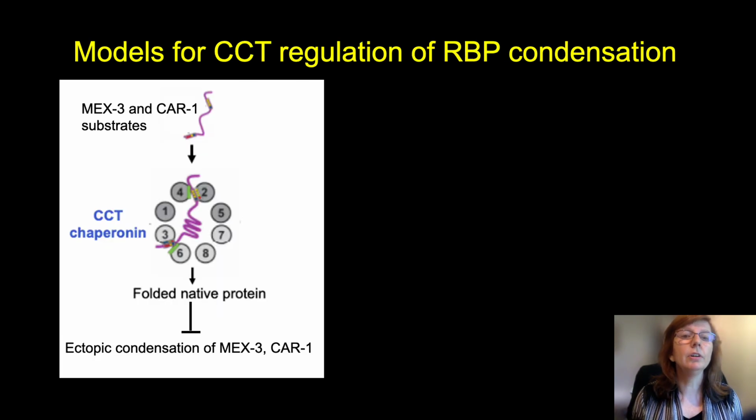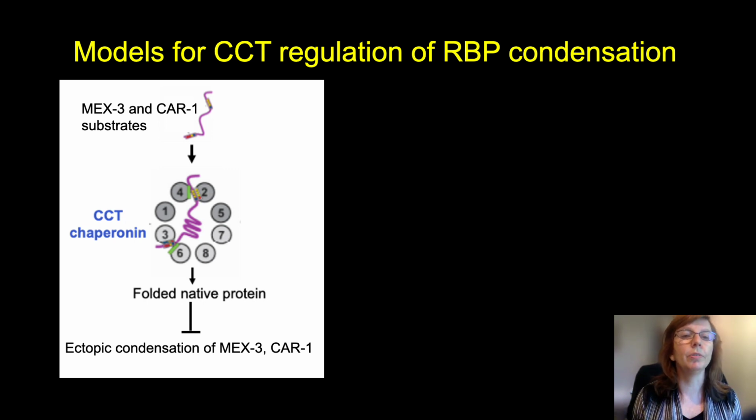So taken together, we now have quite a lot of evidence that CCT is a major regulator of condensation in oocytes, and our models that we're currently pursuing for how this might be happening are shown here. First, on the left, it could be that MEX3 and CAR1 or other RNA binding proteins are direct substrates, normally folded by this chaperone, and that correctly folded native protein is going to inhibit any ectopic condensation.